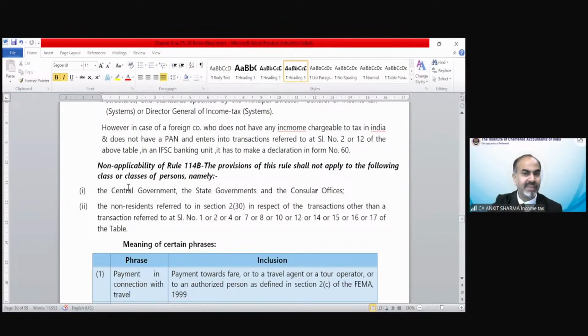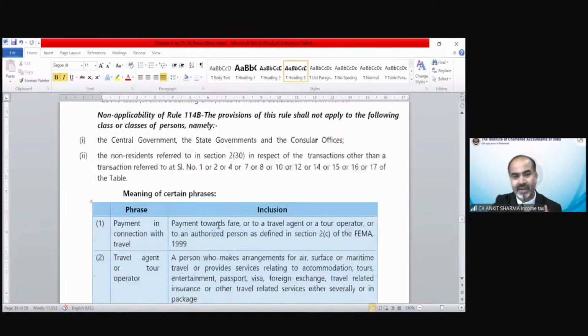Non-applicability: in certain cases, there is no requirement of submission of PAN number if these relate to the central government, state government, etc.